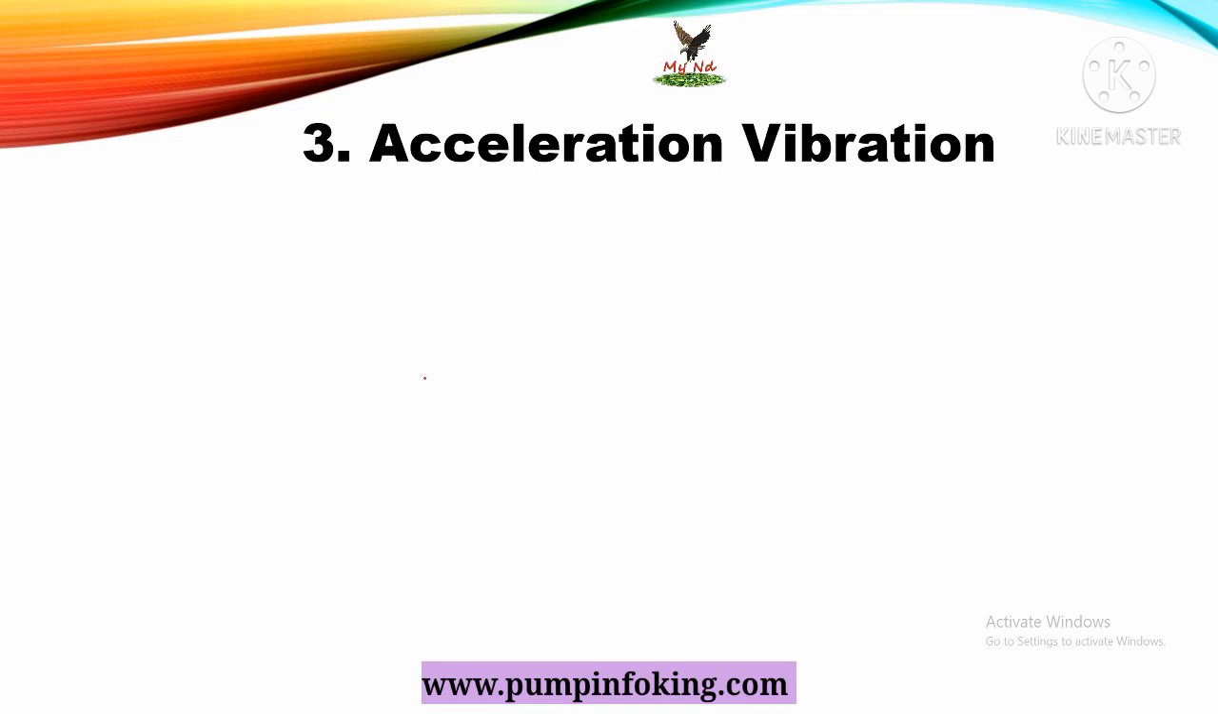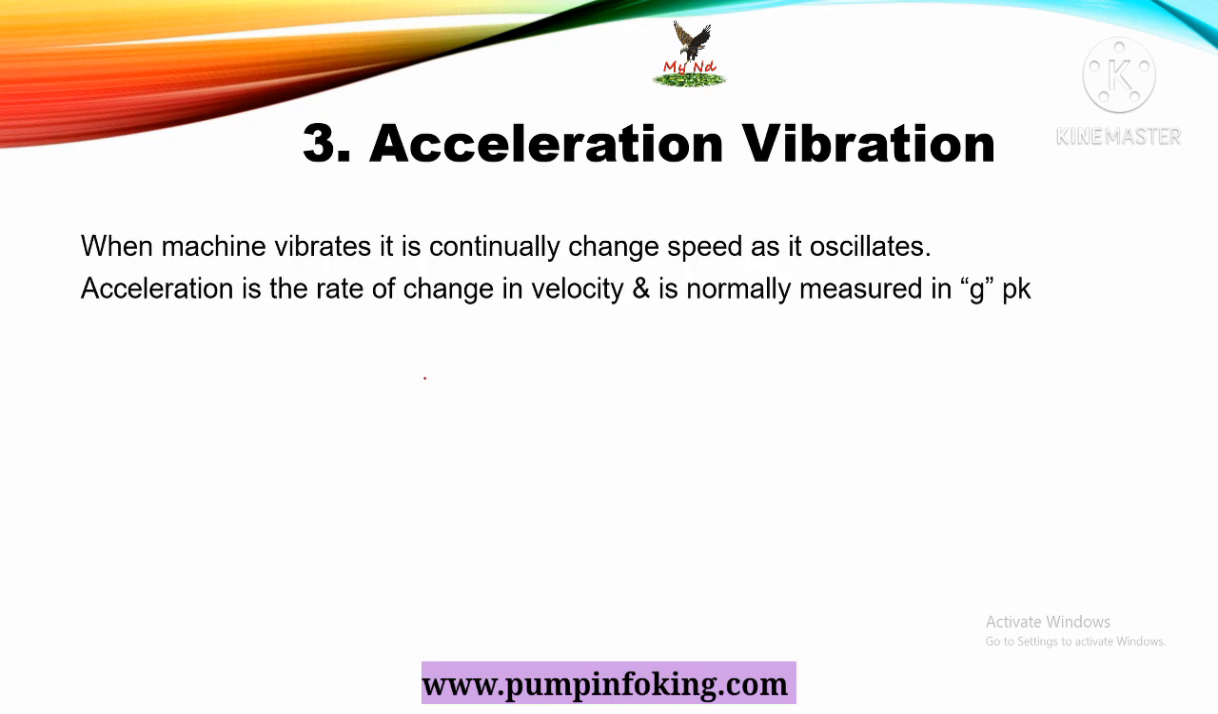Third is acceleration vibration. So what is acceleration vibration? When the machine vibrates, its speed changes continuously during oscillation. Acceleration is the rate of change of velocity and is normally measured in g.